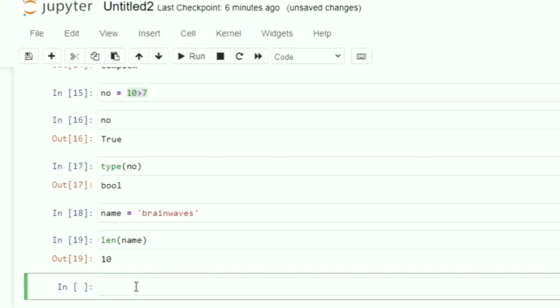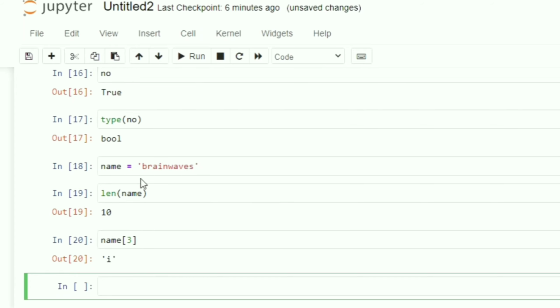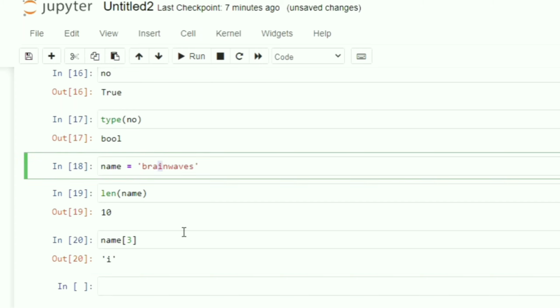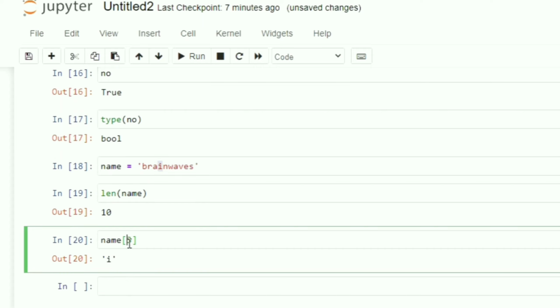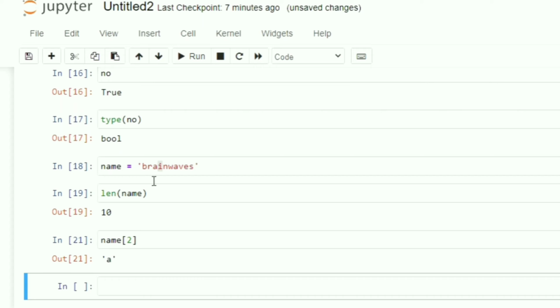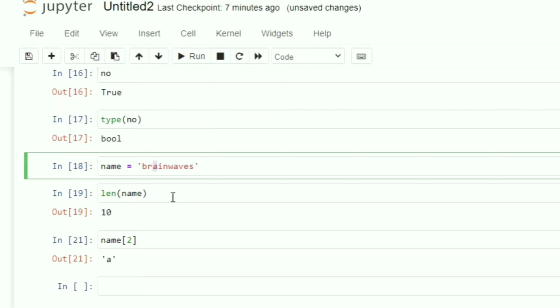Now if I want to check what is the character present at the index 3, I can check like this. Whatever the index I want to put, I will put here. Suppose I want to check the character present at index 3, it will give me the answer as you can see 0, 1, 2, 3. At index 3 I am having the character I. If I want to check the character present at 2, it will give me the answer as A, because you can see this is 0, 1 and 2. The character present at 2 is A.